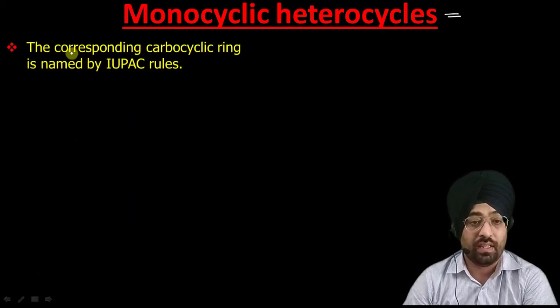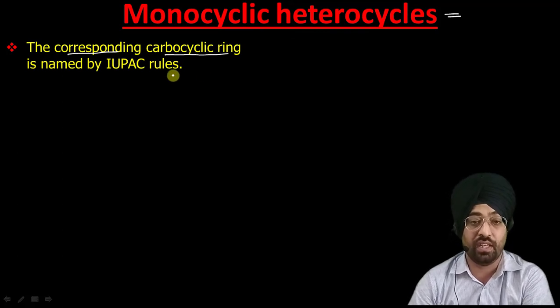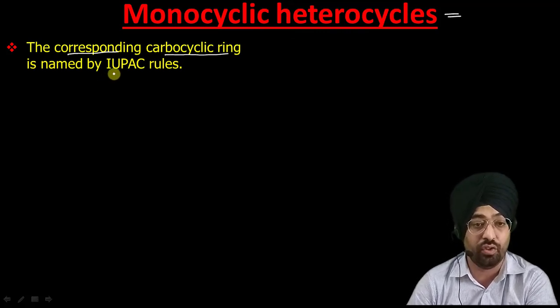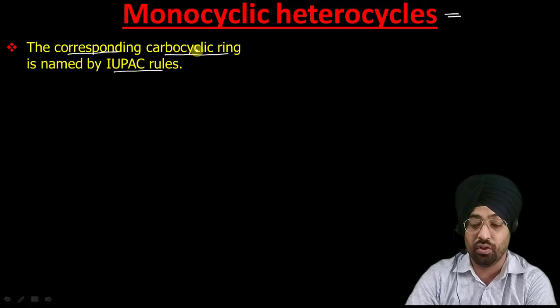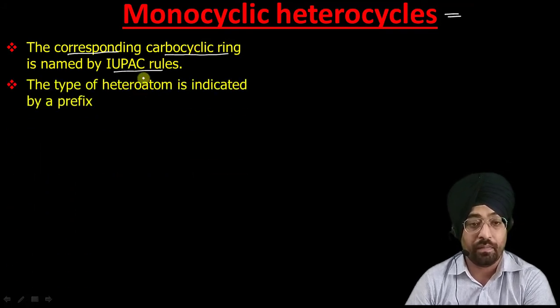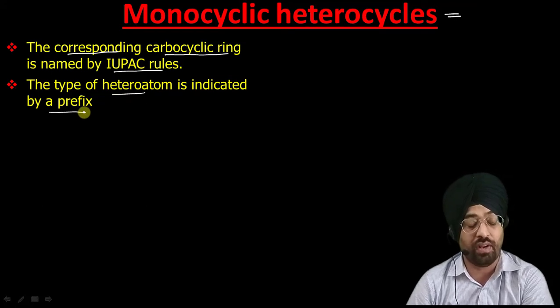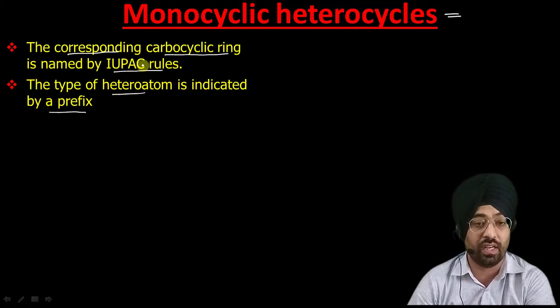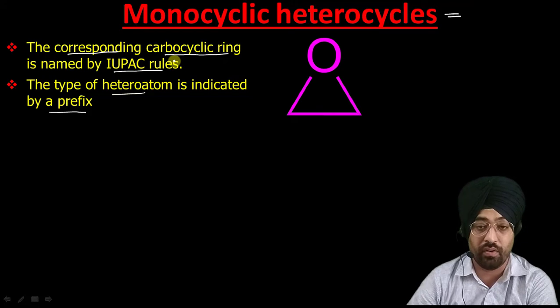As I have already said, first we have to see the name of the carbocyclic ring from which our heterocycle is derived. So we use its normal IUPAC name by applying IUPAC rules for the carbocyclic ring. We first name that ring, then the type of heteroatom is indicated by a prefix. So we add the prefix of the heteroatom to the IUPAC name of the carbocyclic ring from which this heterocyclic compound is derived, like this.